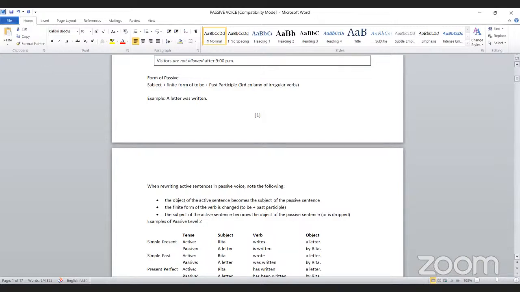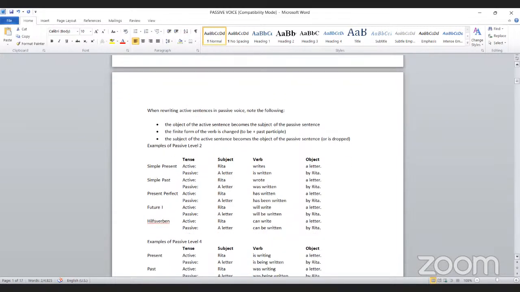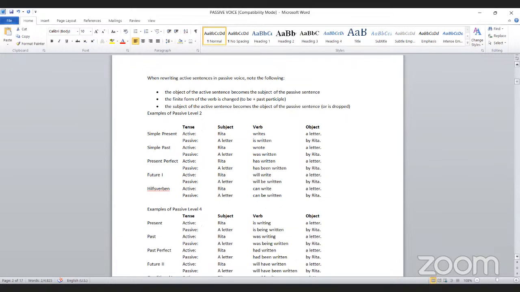So when it comes to simple present, Rita writes a letter. I'm using simple sentences because it will be pretty easy for you to understand. When it comes to passive, a letter is written by Rita. The sentence is in passive, simple present. The only difference is you have used is at the beginning of the main verb.